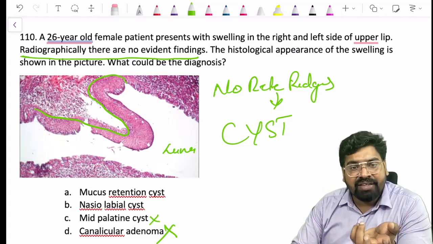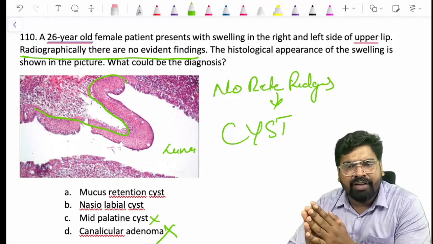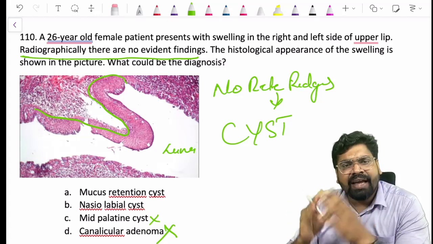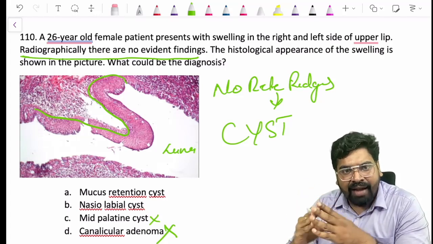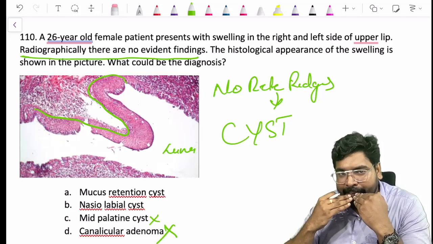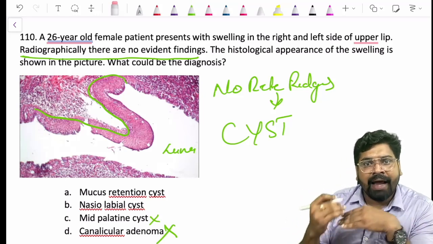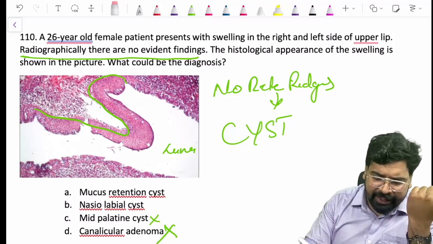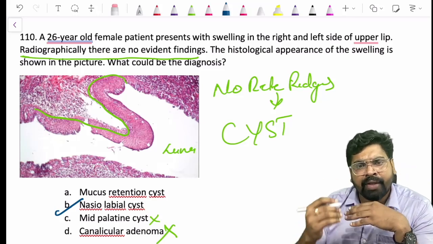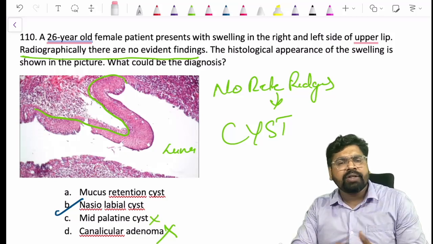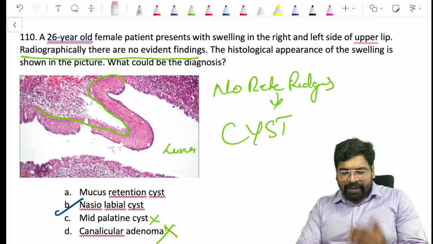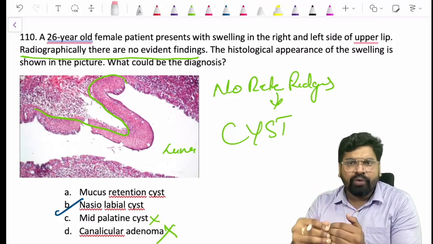Mucocele is an extravasation phenomenon or retention phenomenon, whatever it is. It doesn't have such a big thick lining. You can see a cystic lining here, related to the upper lip. Mucocele usually comes in the lower lip, right? So the most favorable answer here is your nasolabial cyst. This is how you come to the answer, by omitting the wrong answers. Don't do guesswork. Try to omit the wrong answers, then you will be closer to your right answer.